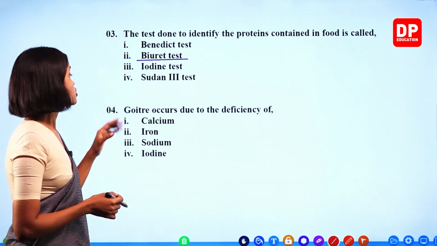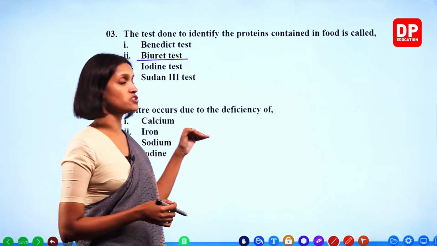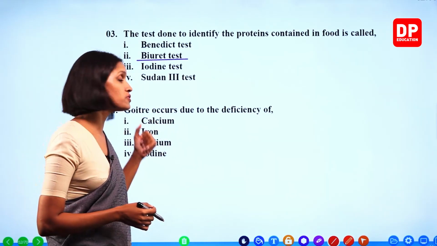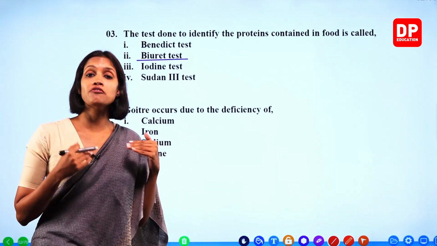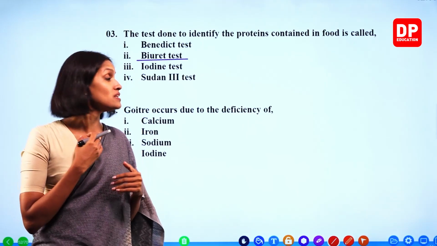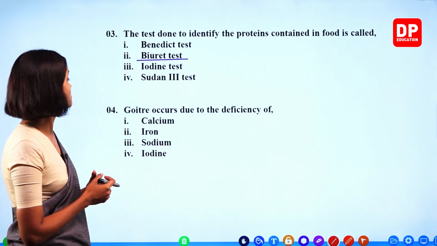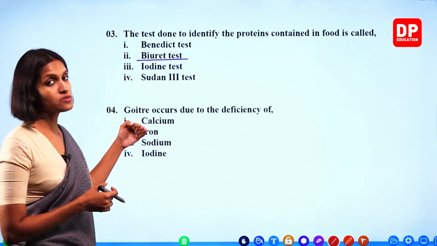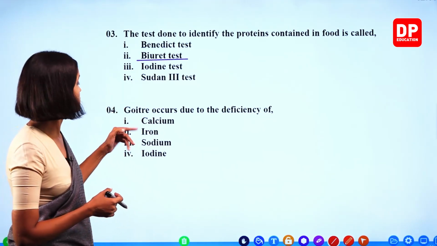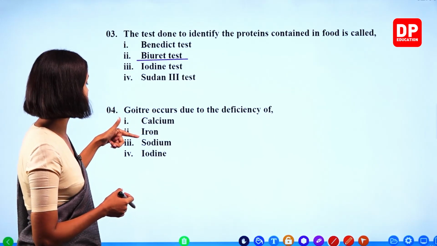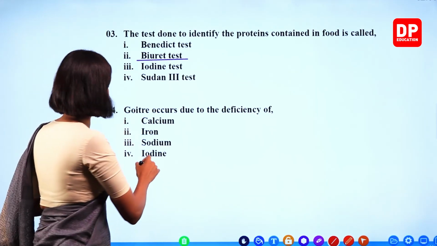Number 4. Goiter occurs due to the deficiency of what? Because of lack of iodine, your thyroxine gland gets enlarged and this condition is known as goiter, right? So this happens because of lack of iodine, okay? Calcium, iron, sodium, iodine. Iodine is the answer.